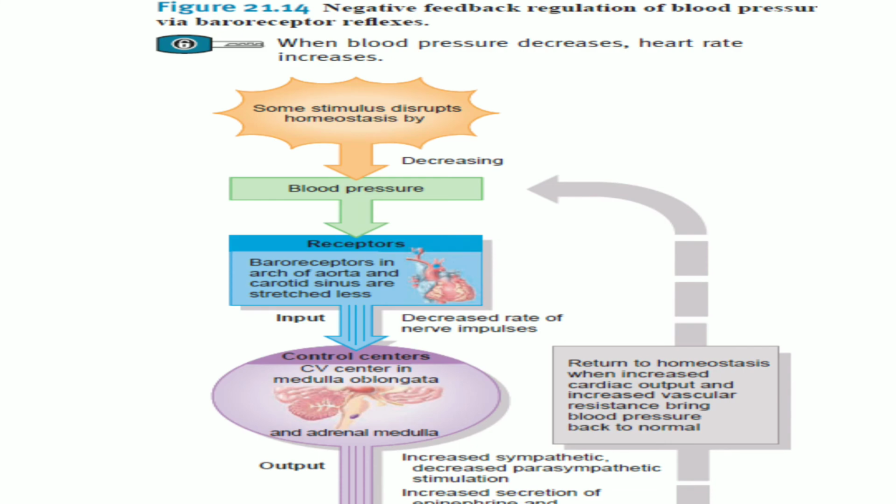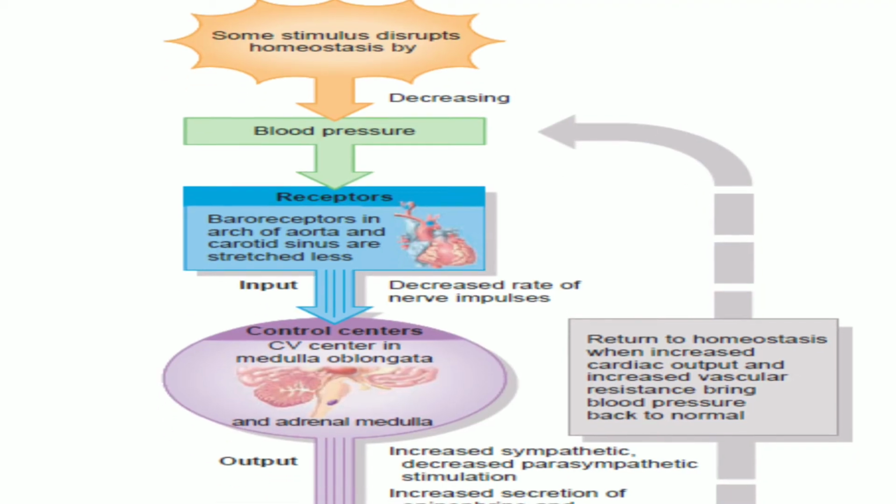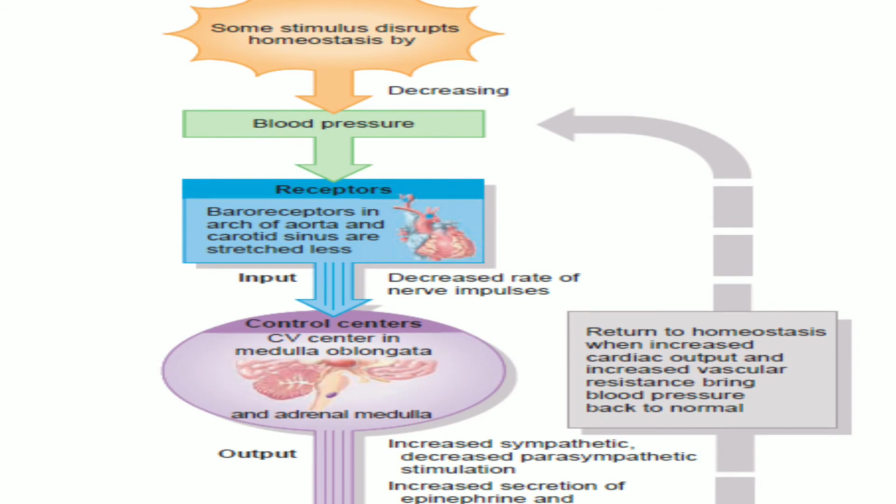This picture shows the negative feedback regulation of blood pressure via the baroreceptor reflexes. When there is a decrease in the blood pressure, what happens? It is immediately sensed by the baroreceptors. So the baroreceptors which are present in the arch of the aorta and the carotid arteries are stretched less when there is a drop in the blood pressure.